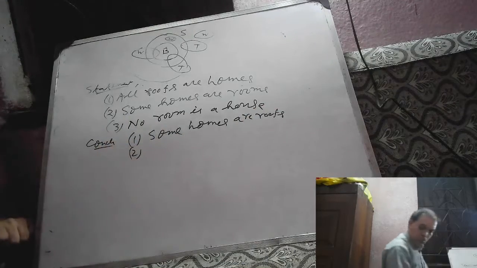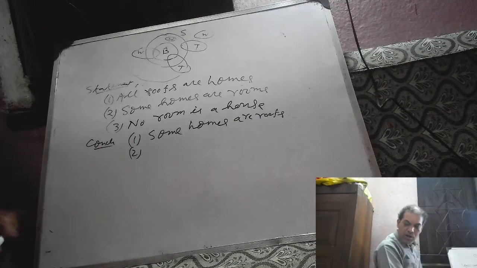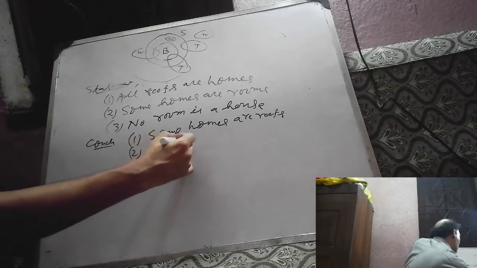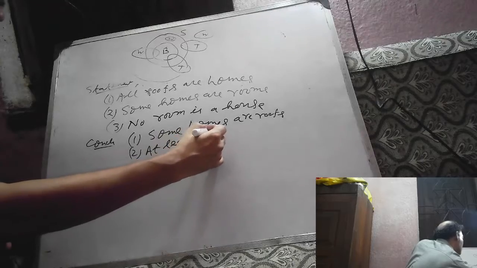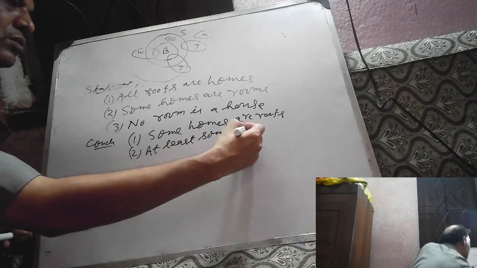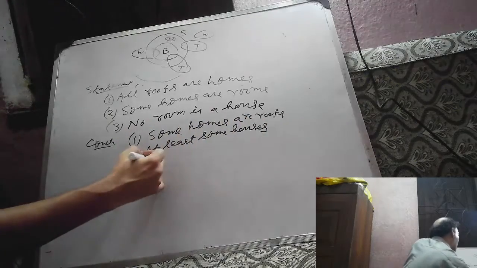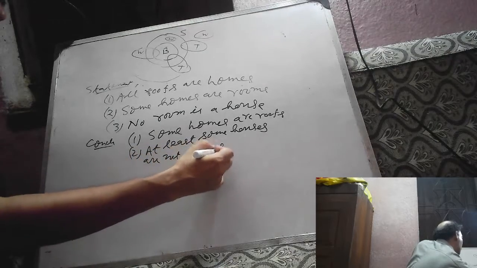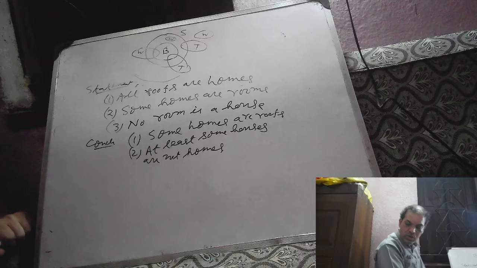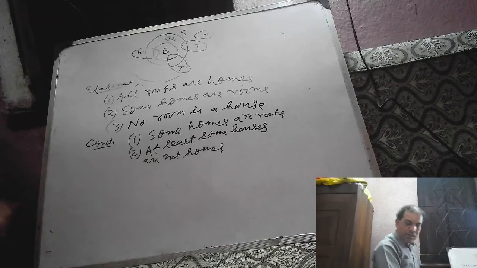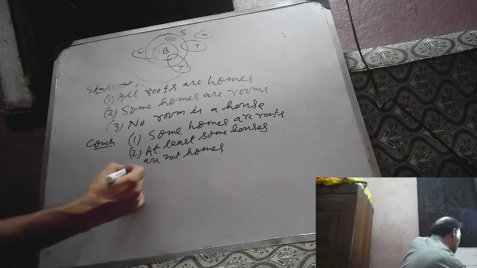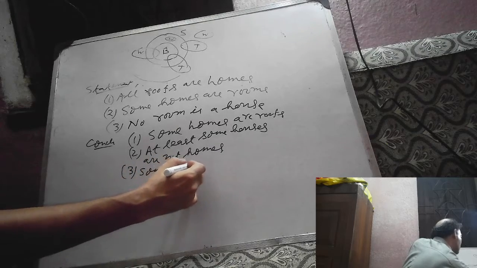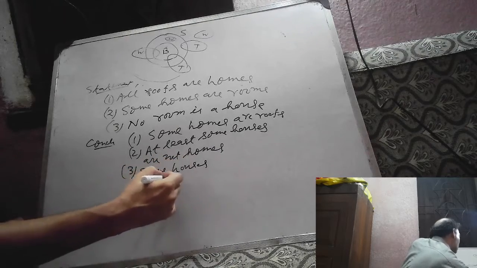Conclusion number 2: At least some houses are not homes. Number 3: Some houses are rooms.